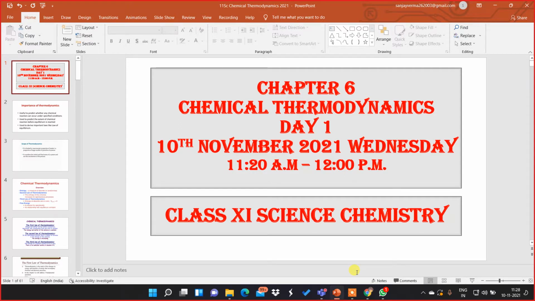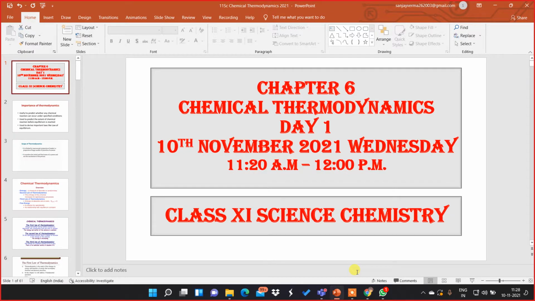Remember that the familiar forms of energy involved in chemical changes are heat, light, mechanical energy, and even electrical energy can be considered. Thus, chemical thermodynamics deals mainly with the study of these forms of energy, and the word quantitative has to be remembered, and their quantitative relationship between them.